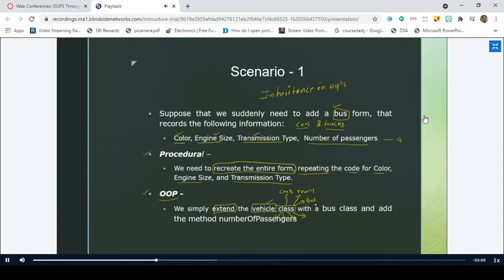The main advantage of this inheritance is we are going to reuse the same thing, right? So the programmer stress will be reduced. The programmer efforts will be reduced to some extent. This is the main advantage we get from the object-oriented programming when compared to that of procedure-oriented programming. Is it clear up to this point?